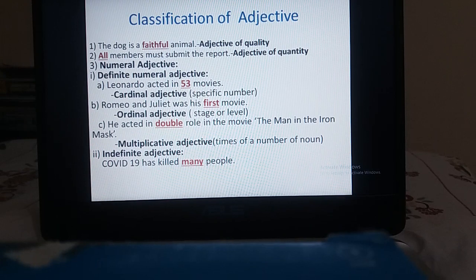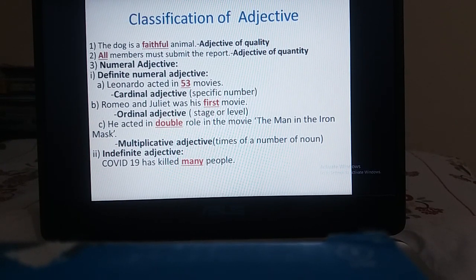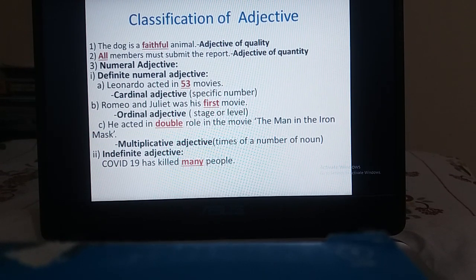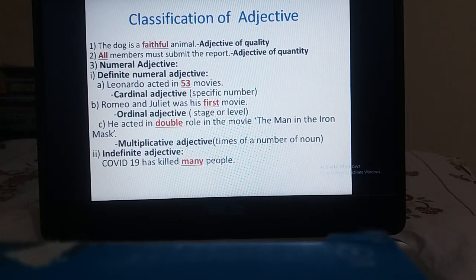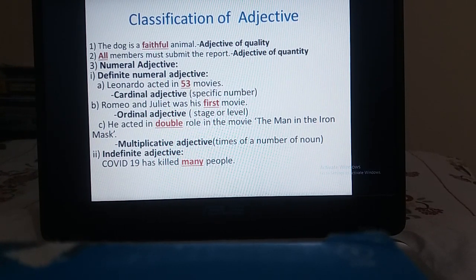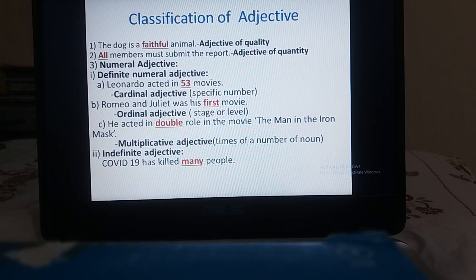It means we are talking about numeral adjective, a kind of classification of adjective. Numeral adjective can be of two types: definite numeral adjective and indefinite numeral adjective. The numeral adjectives that give you the exact number, or exact stage, or exact times of a noun, we call definite numeral adjectives. And if it gives the idea of a specific number, like in example A, it is 53, the exact number, so we call it cardinal adjective.